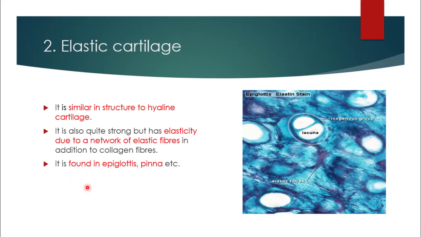The second important type of cartilage is elastic cartilage. It is similar in structure to hyaline cartilage. Here is a microscopic picture of elastic cartilage present in epiglottis. It is also quite strong but has elasticity due to a network of elastic fibers in addition to collagen fibers. These are the elastic fibers due to which this kind of cartilage is called elastic cartilage. It also consists of other collagen fibers. It is found in epiglottis, pinna, etc.